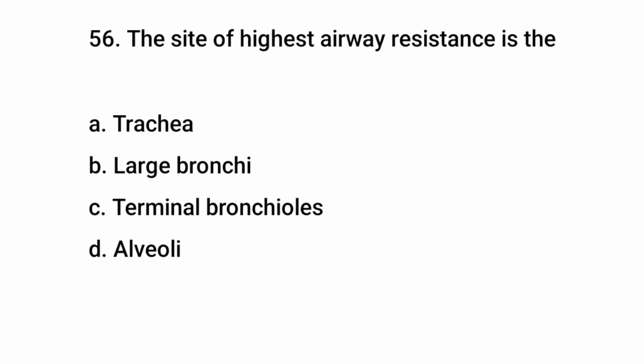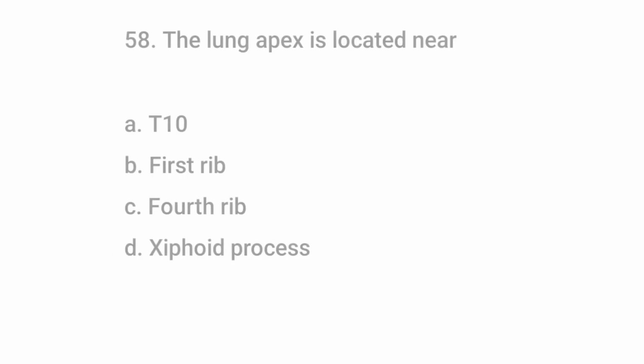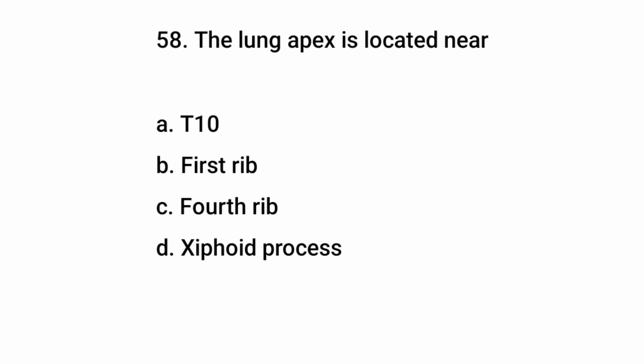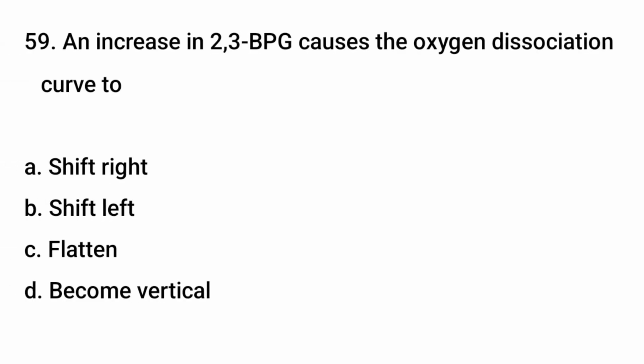Question number 56. The site of highest airway resistance is the. The right answer is B, large bronchi. Question number 57. Which part of the respiratory tree lacks cartilage? The right answer is C, bronchioles. Question number 58. The lung apex is located near. The right answer is B, first rib. Question number 59. An increase in 2,3 BPG causes the oxygen dissociation curve to. The right answer is A, shift right.